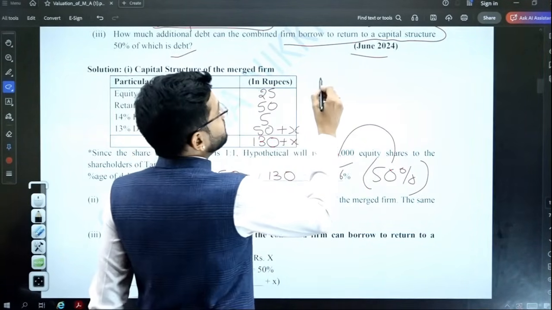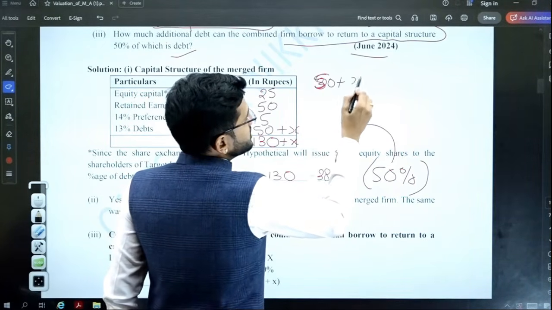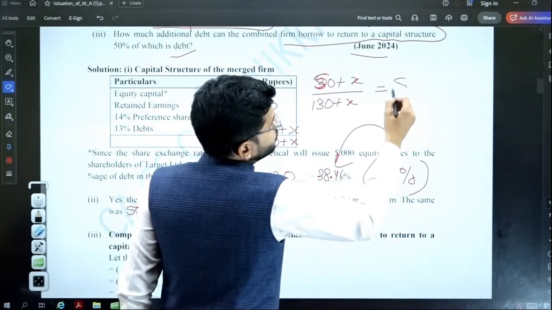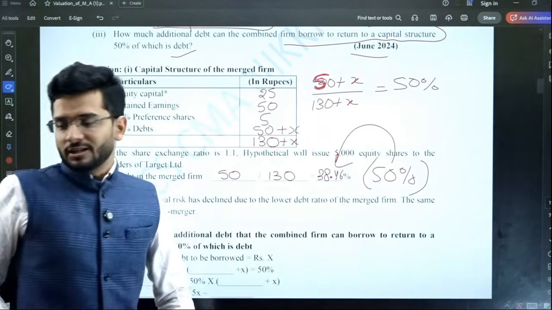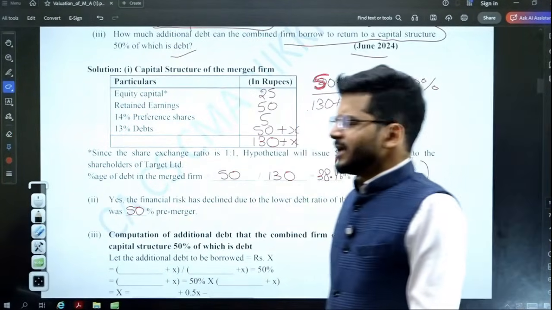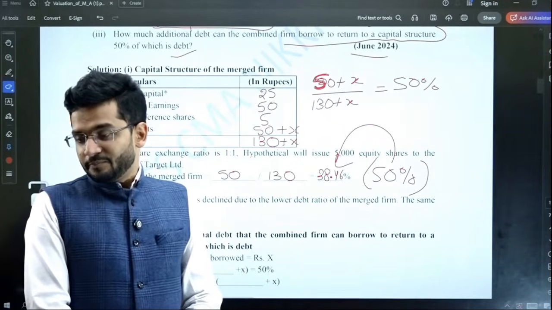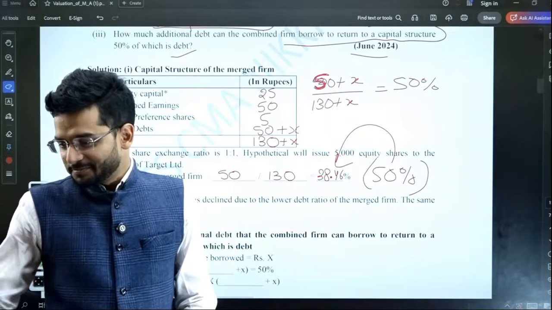Okay, then the equation will be 50 plus X divided by 130 plus X should be equal to 50%. This is the equation that I'm going to form and compute my answer. Very simple, very simple. Let the additional debt which is to be introduced be X. Oh, Suman has already computed the answer. Very good, Suman.